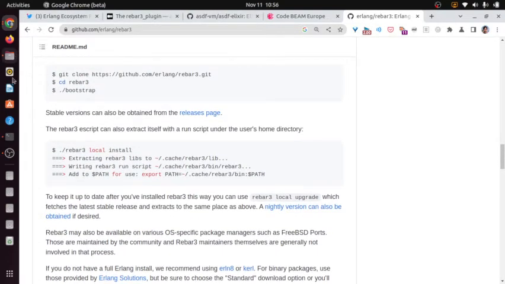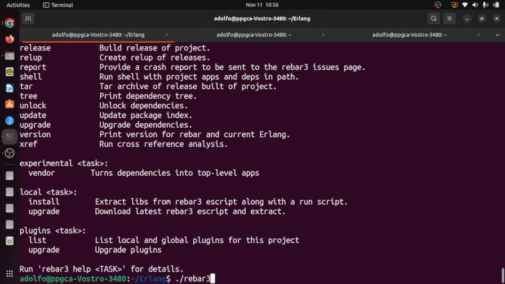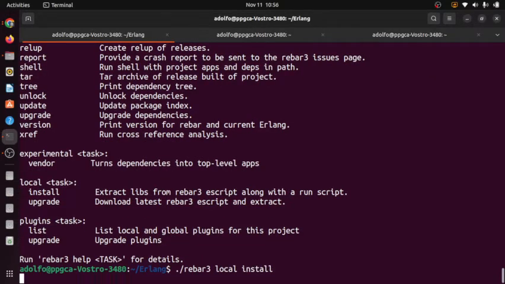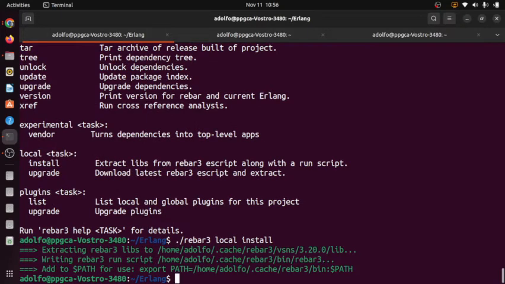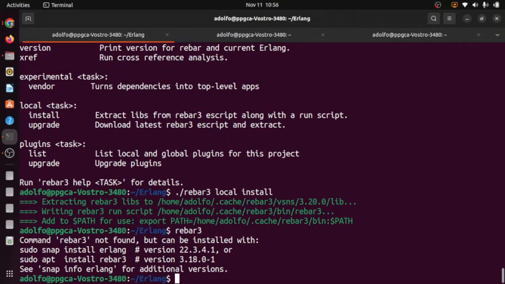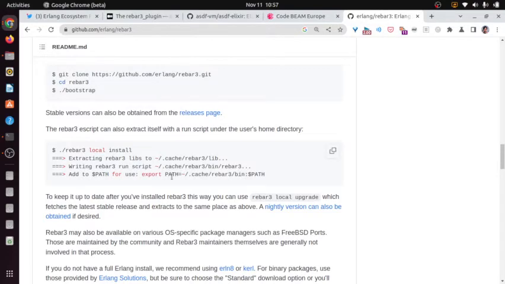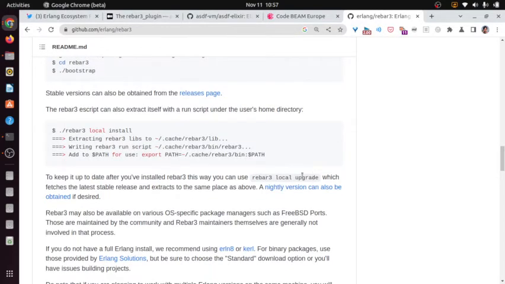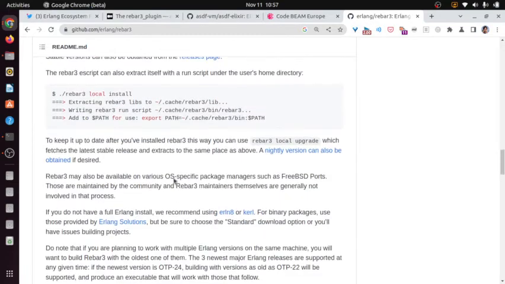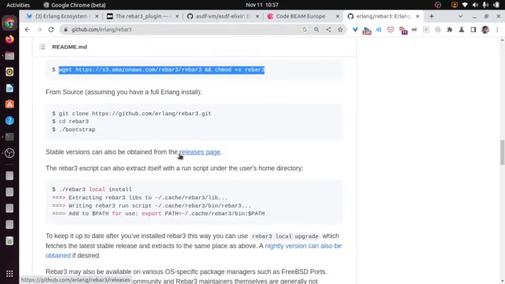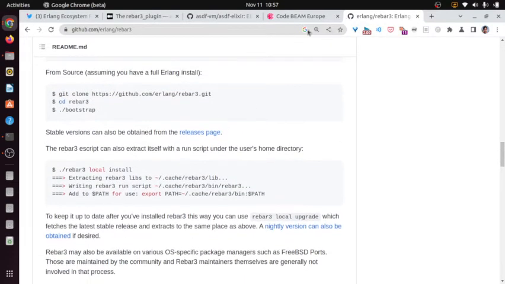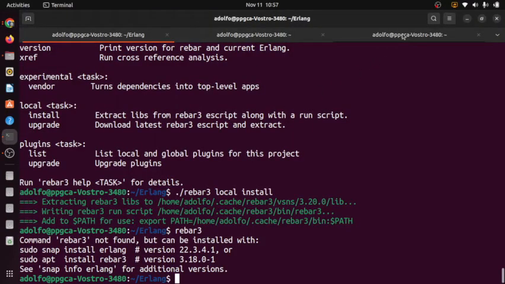Oh, I can do a local install. What's happening? Yes, it's much easier with Elixir because it's here.